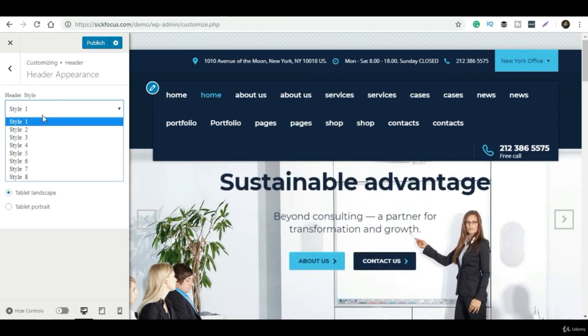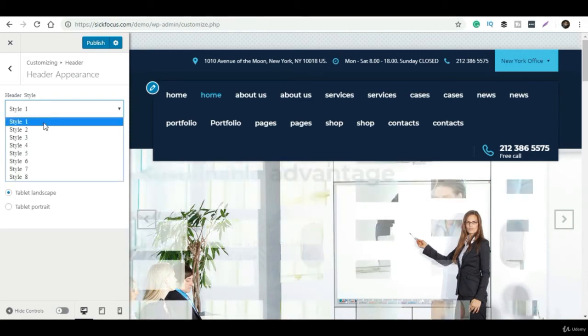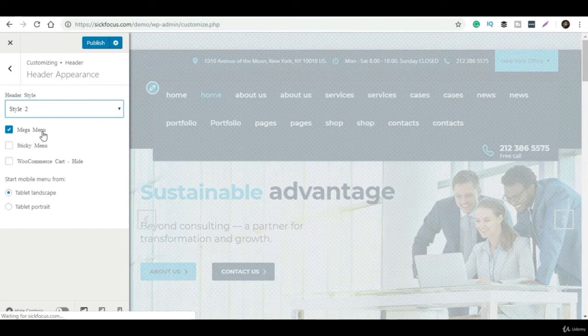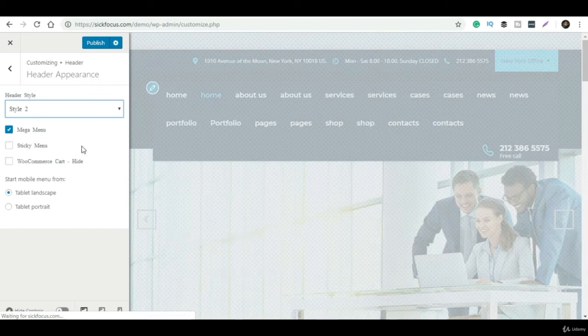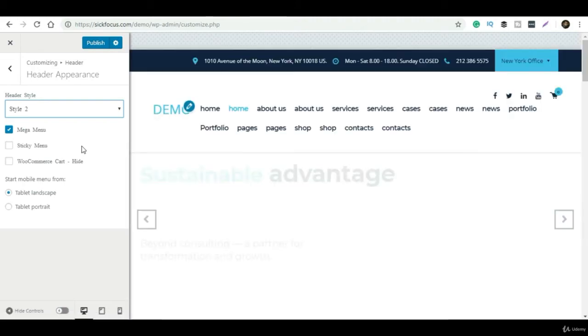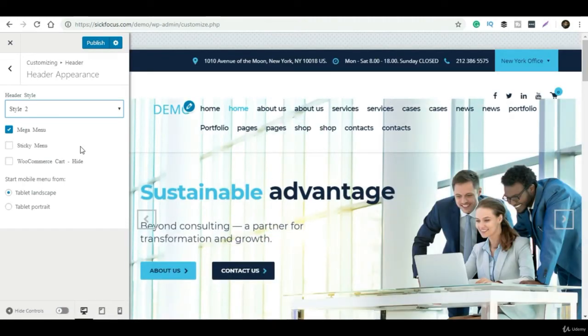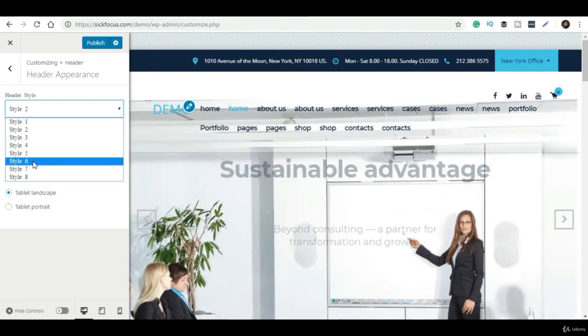They have also given some layouts for the header. They have given two layouts. You can select either layout and it will automatically change on the website. Just to confirm, you can scroll down to the bottom, and currently it is style 1. Let's see how style 2 looks.